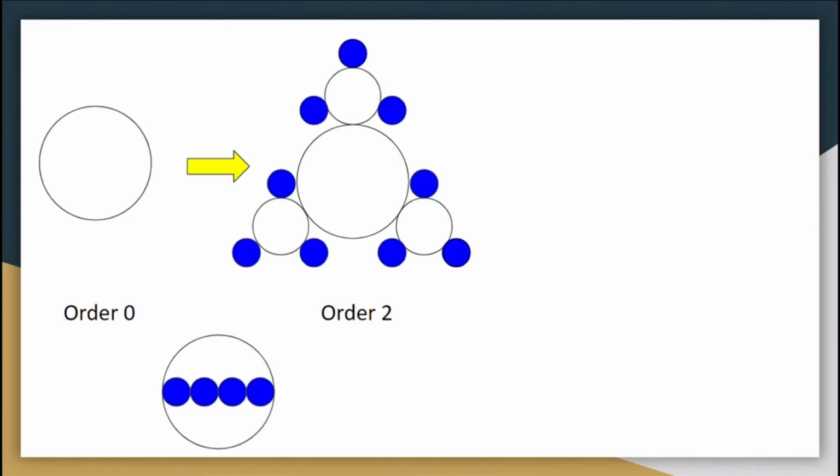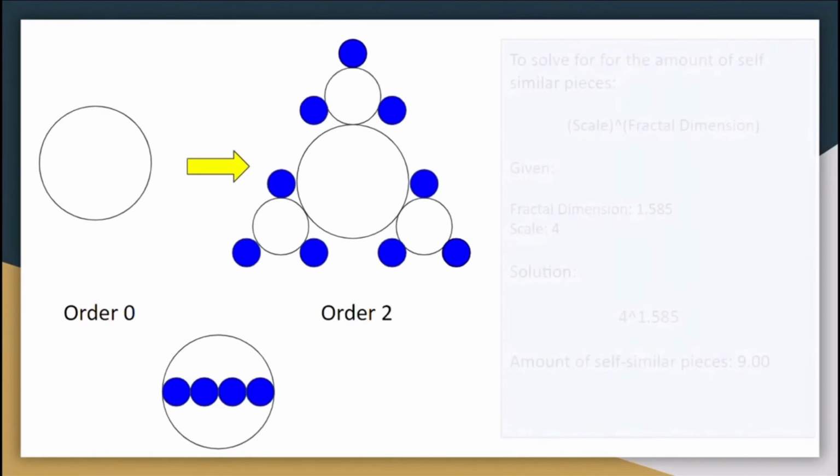Let us try to compare order 0 to order 2. Now, we must get the scale first because we do not have that. So we must compare the size of the base to the size of the self-similar pieces. Now, from the bottom figure below, we have learned that the base is 4 times as big as the self-similar pieces.